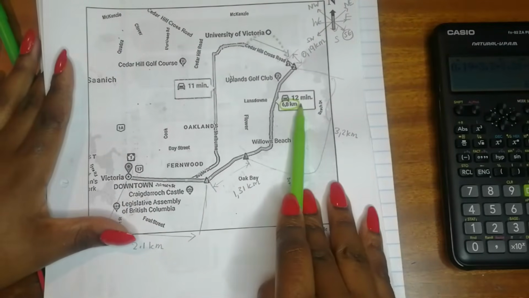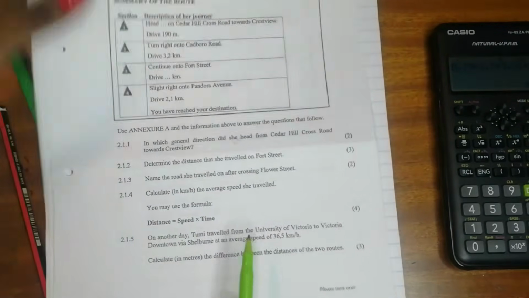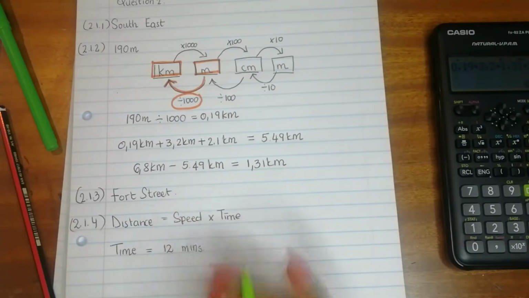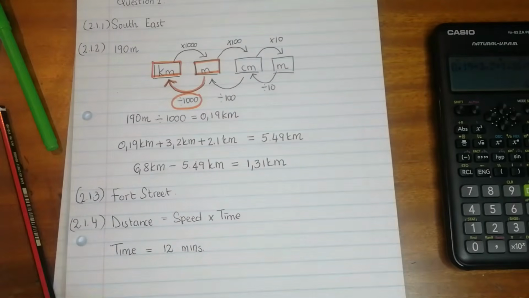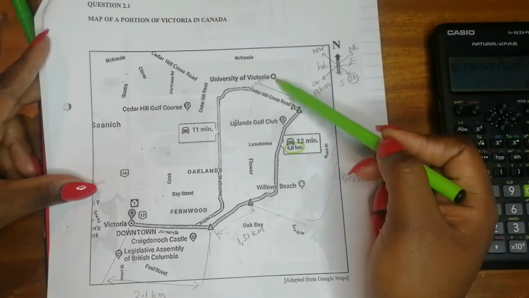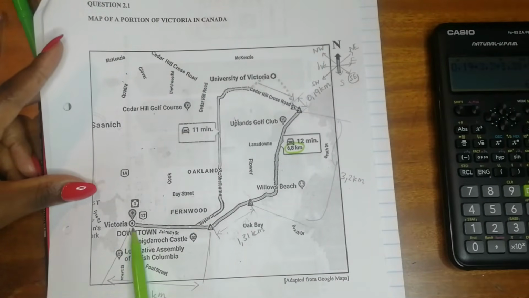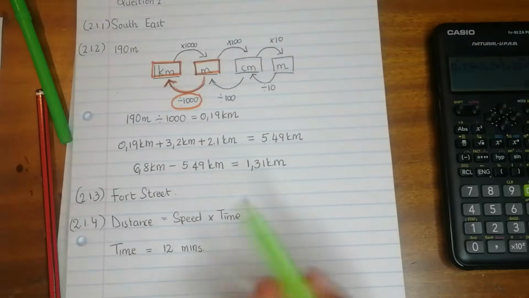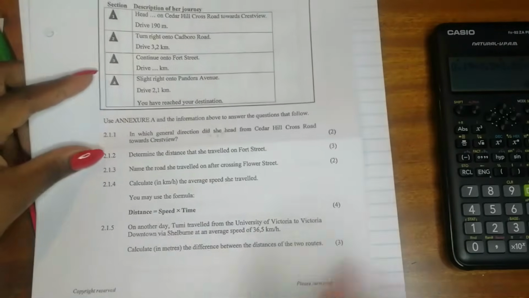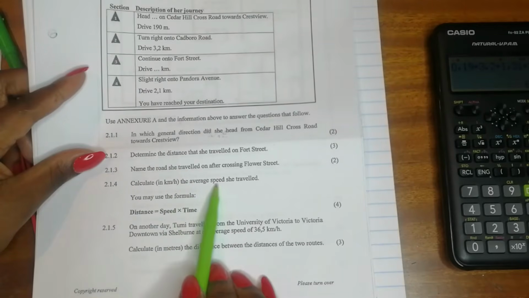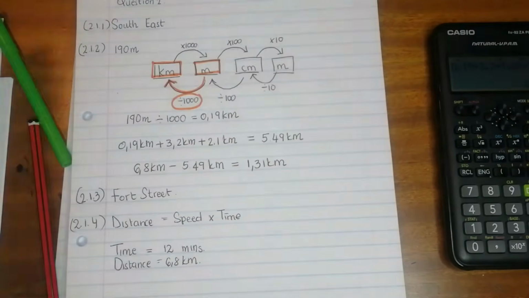So what are we given? We are given that she traveled 12 minutes. So time is equal to 12 minutes, because she traveled 12 minutes to get to her destination. We are also given the distance that she traveled from the university to Victoria downtown, which is 6.8 kilometers. We are told that we need to calculate in kilometers per hour the average speed she traveled.